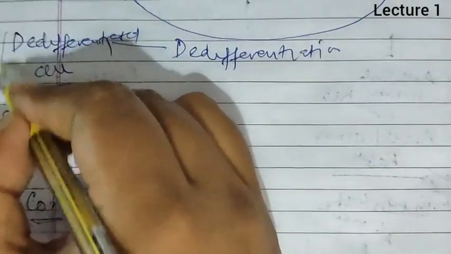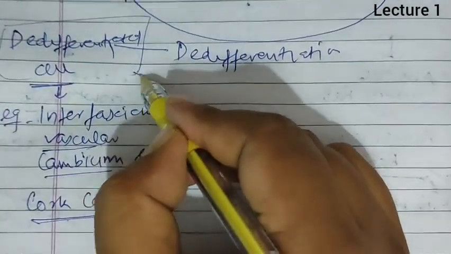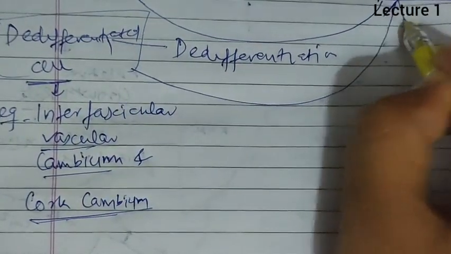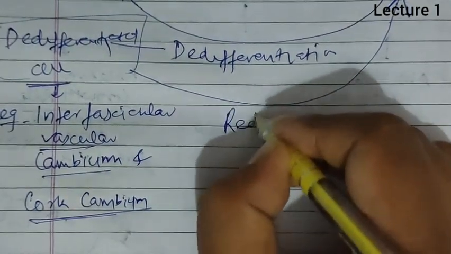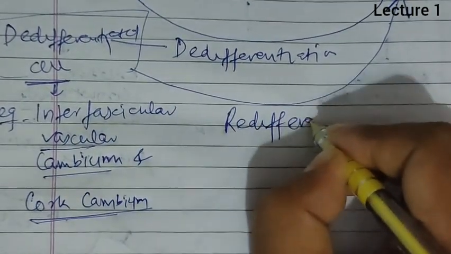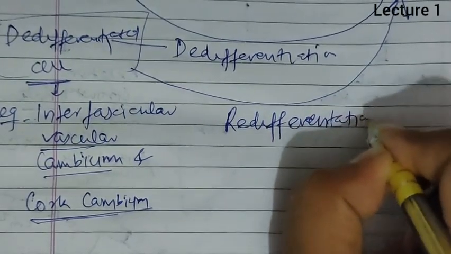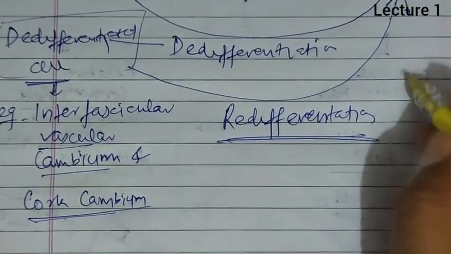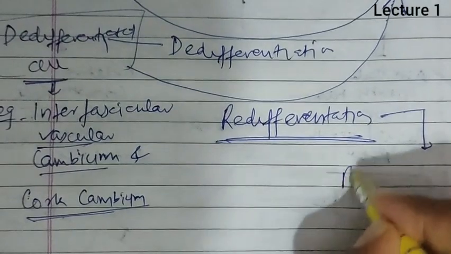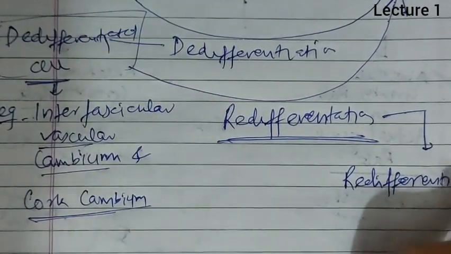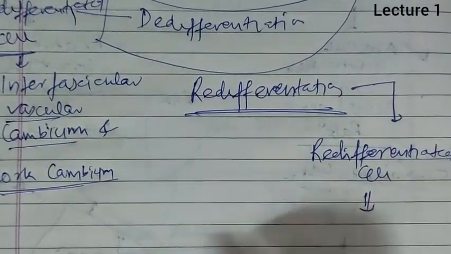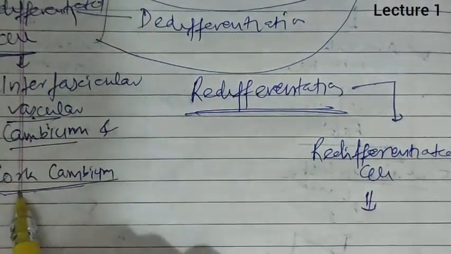Now these cells, if sometime in life they lose their capacity and become non-dividing, then it is known as redifferentiation. So redifferentiation will lead to the production of non-dividing cells, known as redifferentiated cells. These are the cells obtained from the vascular cambium and cork cambium.